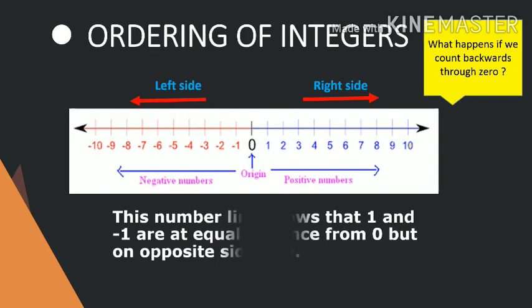This number line shows that 1 and minus 1 are at equal distance from 0 but on opposite side of 0. It means 1 and minus 1 are opposite of each other because they have the opposite position along with 0.